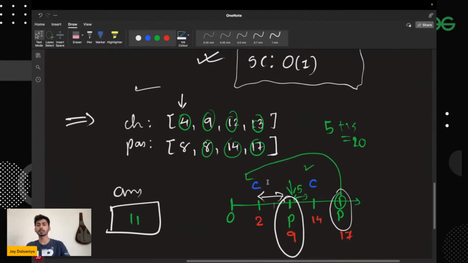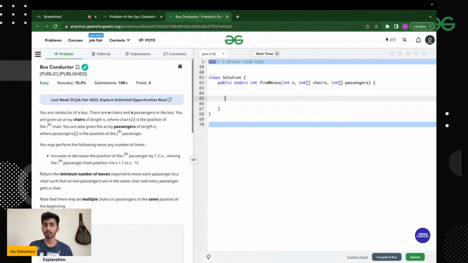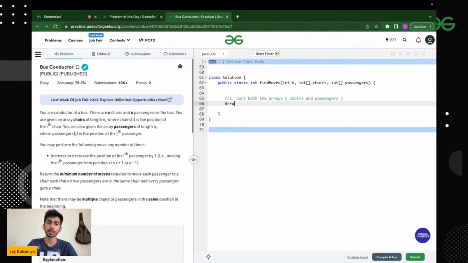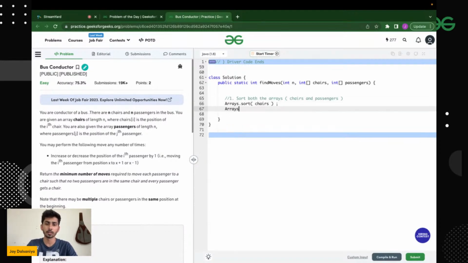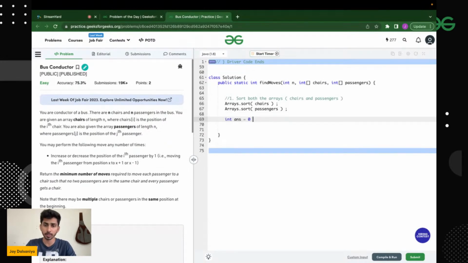Let's code the approach. The solution is very easy to code. Let's say I'm coding in Java, but I'll give you what can be the algorithm. So basically, the first step is to sort both the arrays. Which arrays? Chairs and passengers. Okay, so there is an inbuilt method, right? So Arrays.sort the chairs. Okay, so I have sorted both the arrays, and now I need a variable to store the answer.